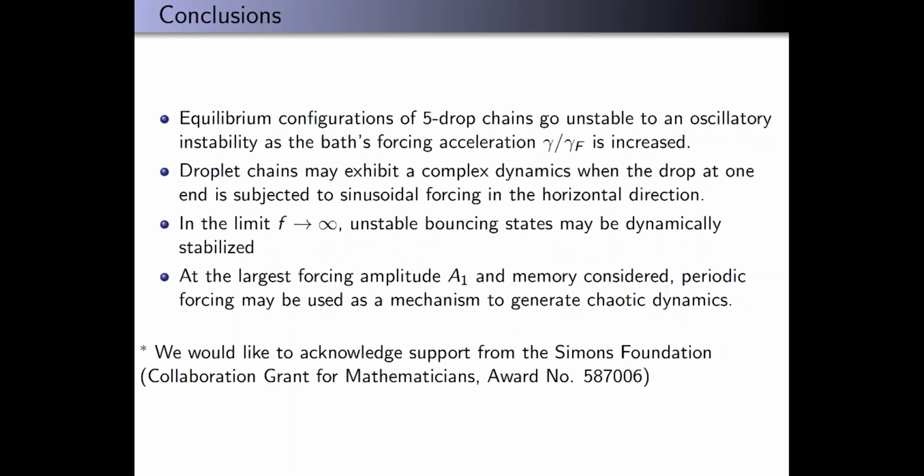So in conclusion, we see that these equilibrium configurations of 5 drops go unstable to an oscillatory instability as gamma is increased. And then also we get complex dynamics when we force the drop on one end of the chain. To that end, in the high frequency limit of that forcing, the unstable bouncing states may be dynamically stabilized. And last but not least, at the largest forcing amplitude and memory considered, the periodic forcing can actually generate chaotic dynamics. So some interesting results there, and thank you so much for listening.